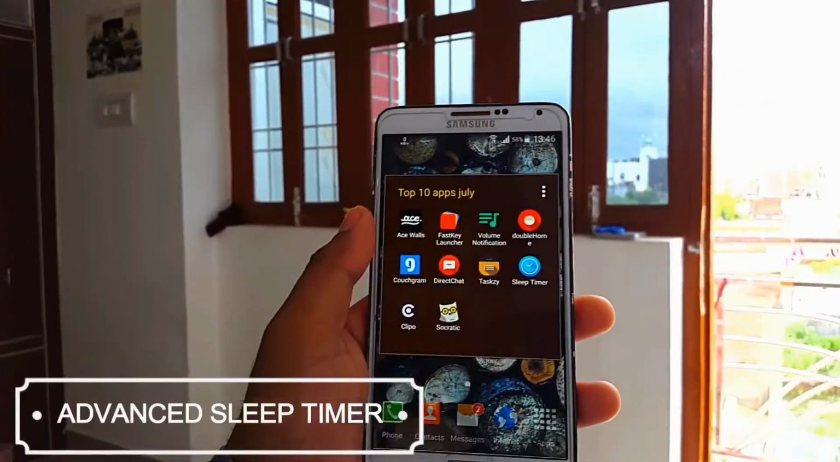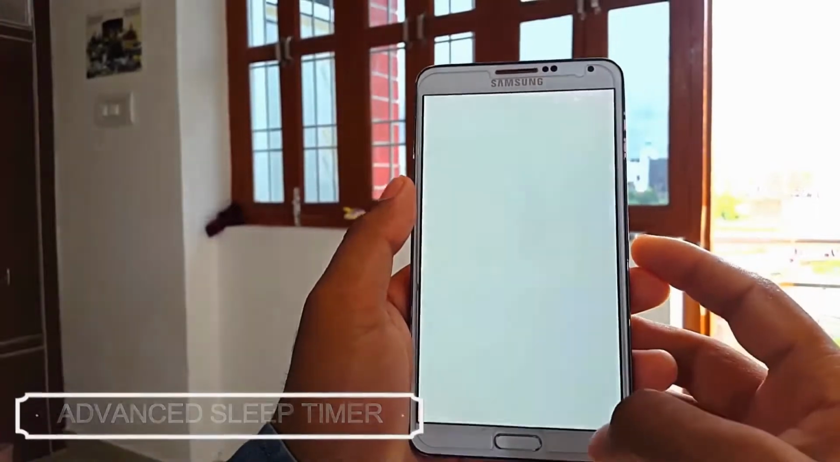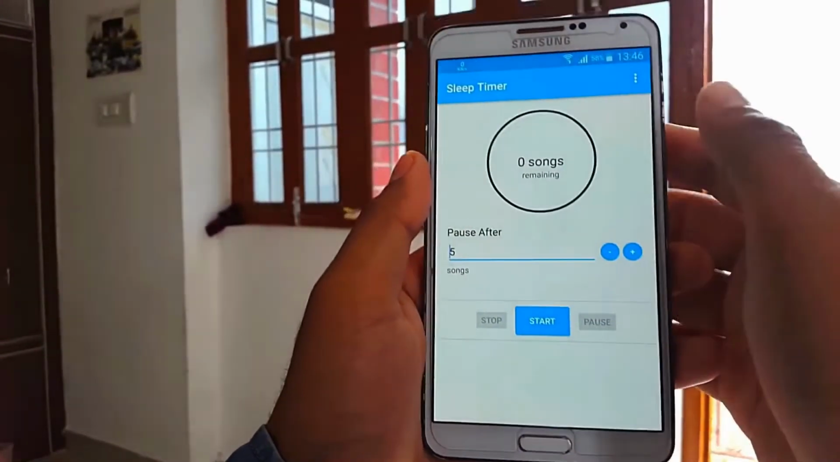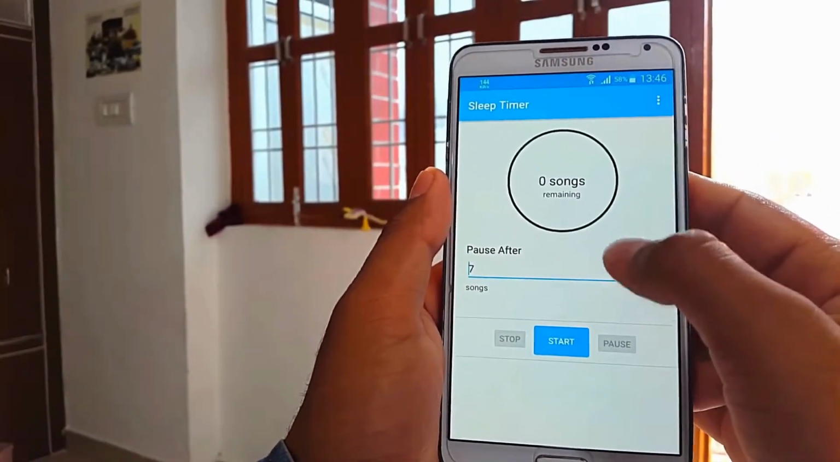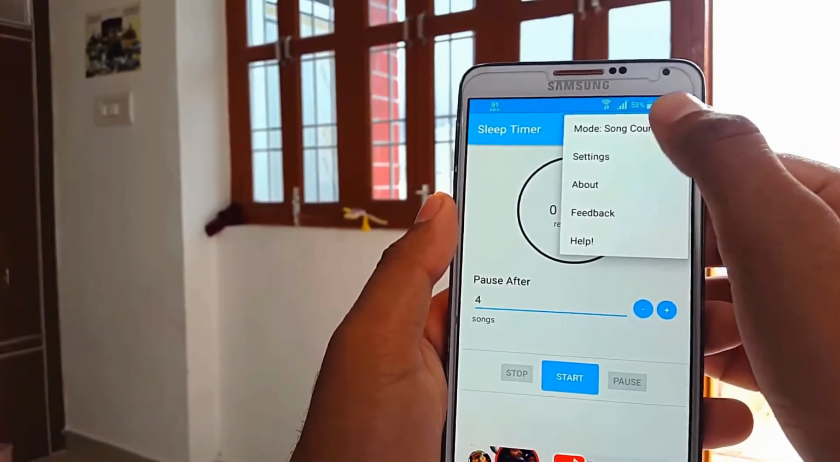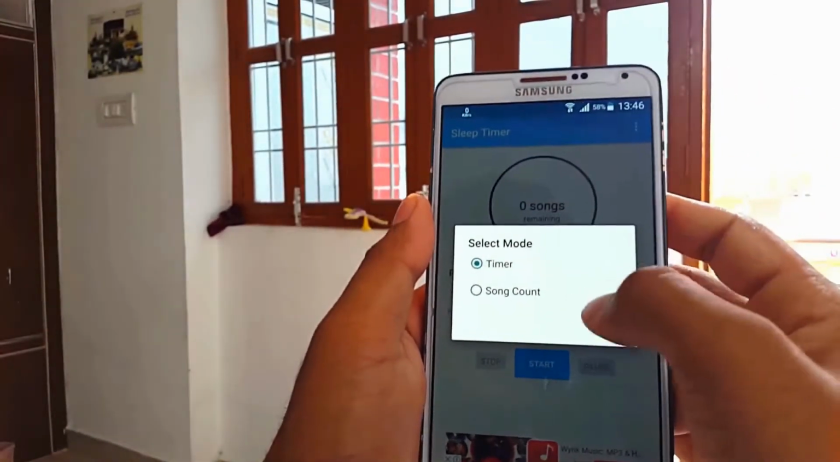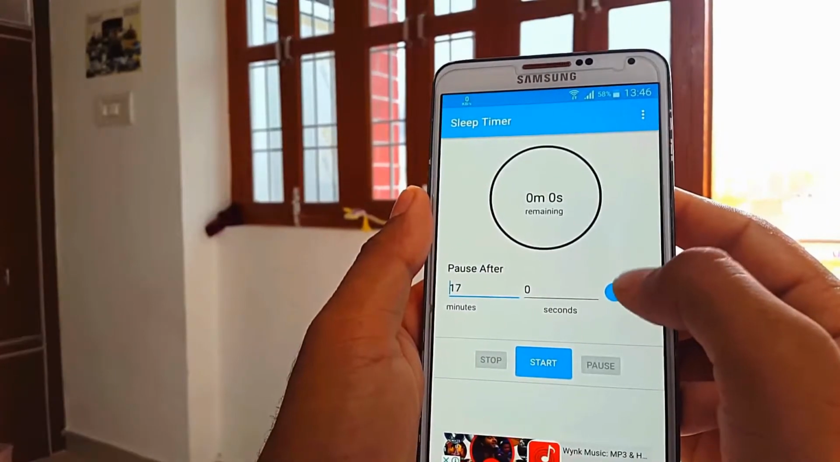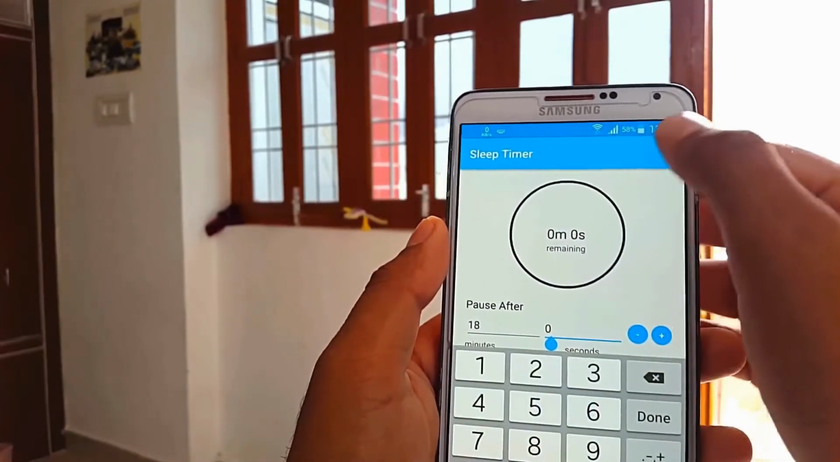Alright guys, now moving to the next application, we have a sleep timer app for music. Actually, this app don't stop music by time only, it also stops music by tracking the songs. This app works by monitoring your music app then silencing it after a certain number of songs have played.